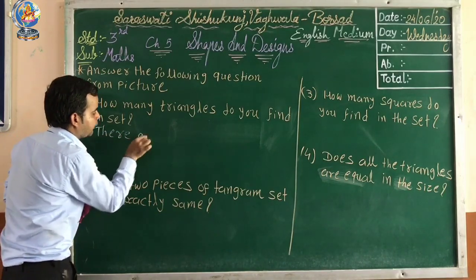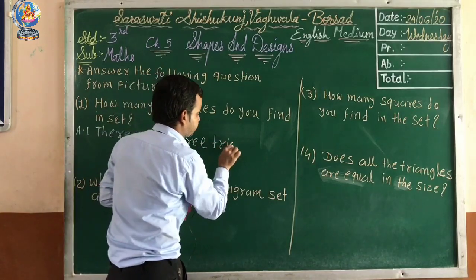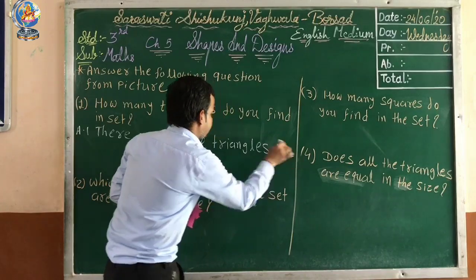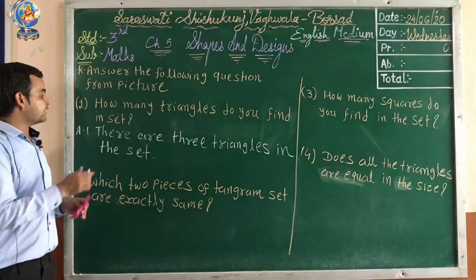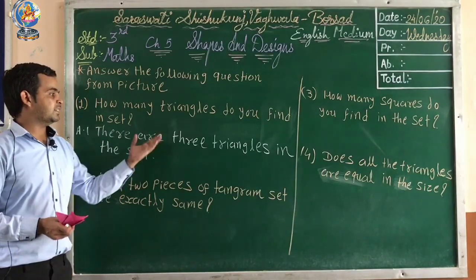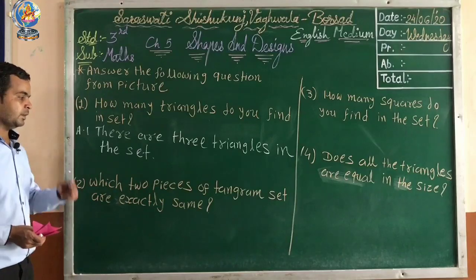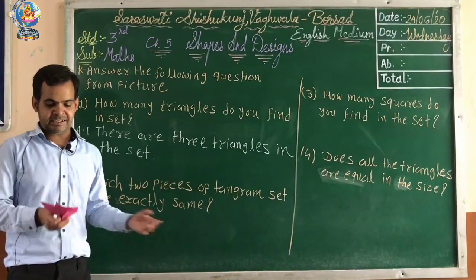There are 3. Now let's see the answer. There are 3 triangles in the set. Understood? Now the second question: which 2 pieces of the tangram set are exactly the same?